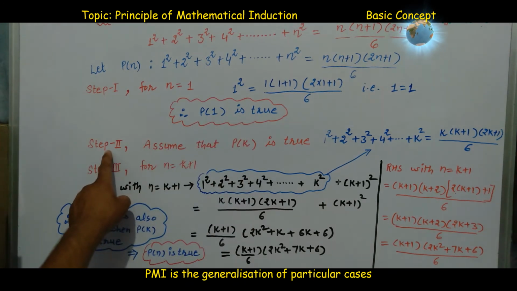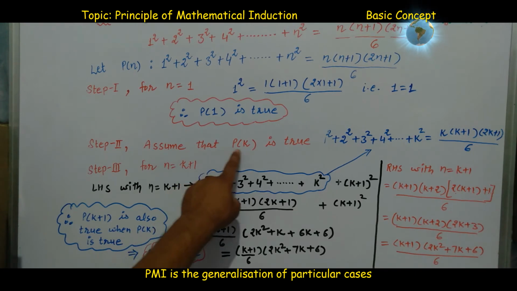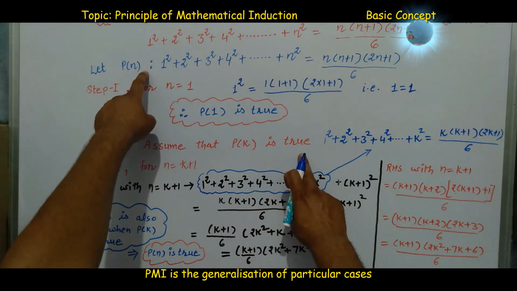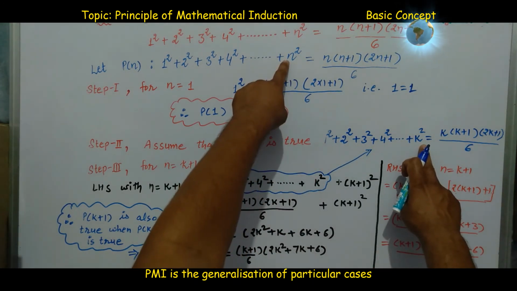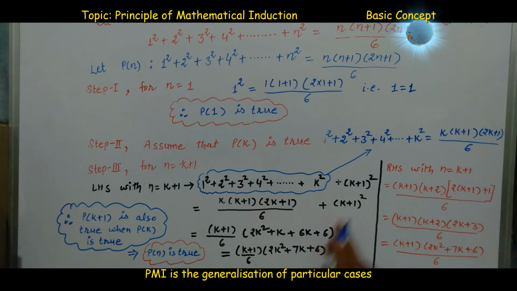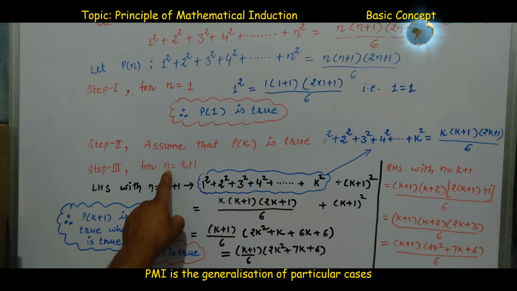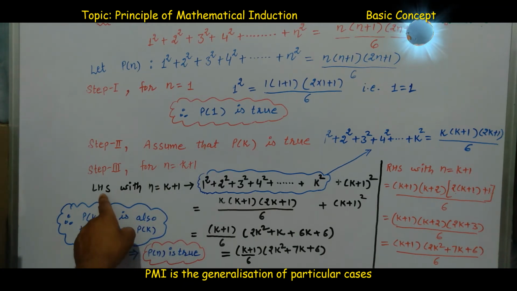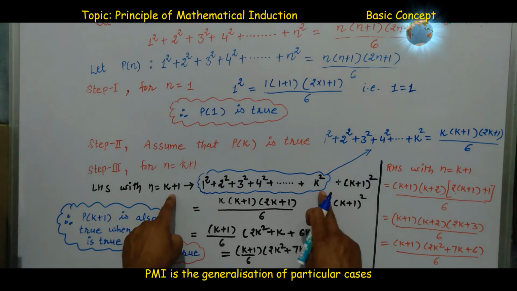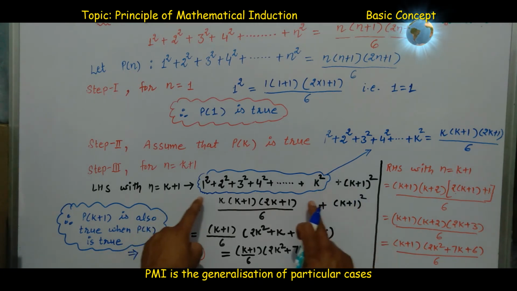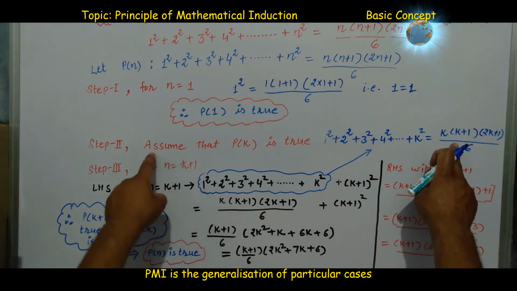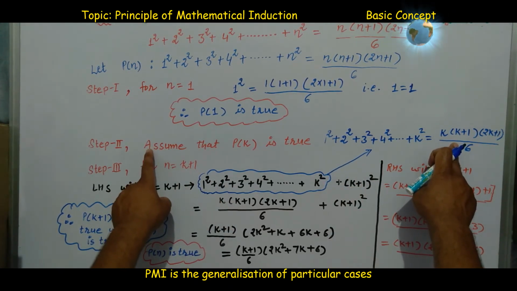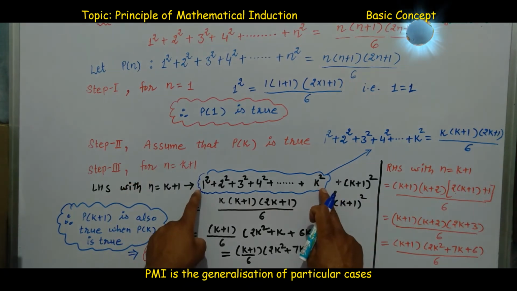Now in second step, we assume that P(k) is true, that is the given statement is true for n is equal to k. We substituted n is equal to k, and right hand side is this. Now in third step, this is the main step of this question. We first took left hand side with n is equal to k plus 1. Next, we substituted the value of step 2, the supposition, the right hand side value, in place of up to this term.